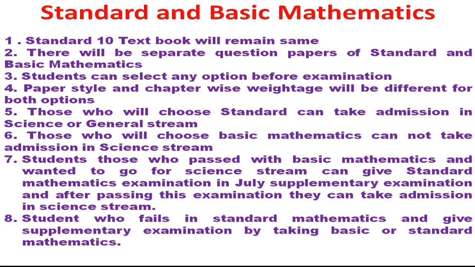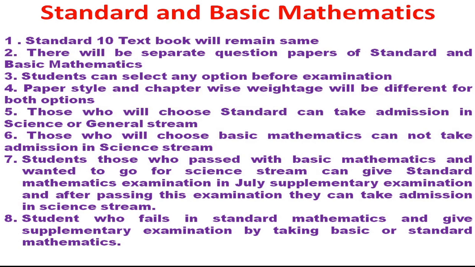Point number 7, students who have passed with basic mathematics and want to go for the science stream can give the standard mathematics examination in the July supplementary examination. After passing this examination they can get admission in the science stream. This is one of the options given by the government for students who want to take science and have passed with basic mathematics.